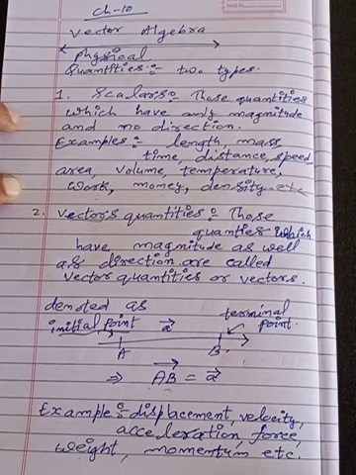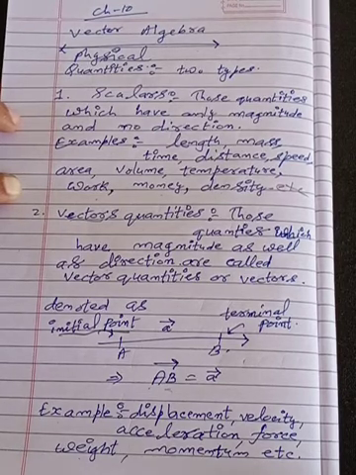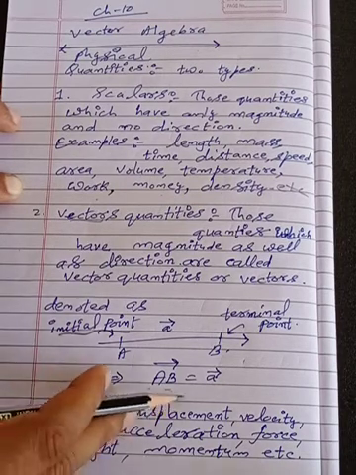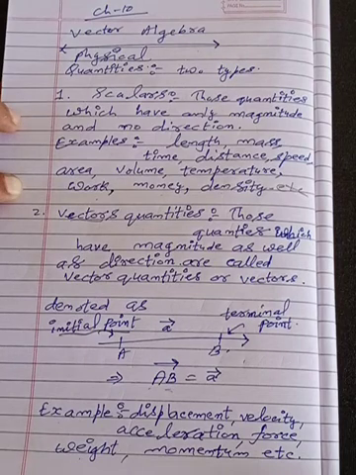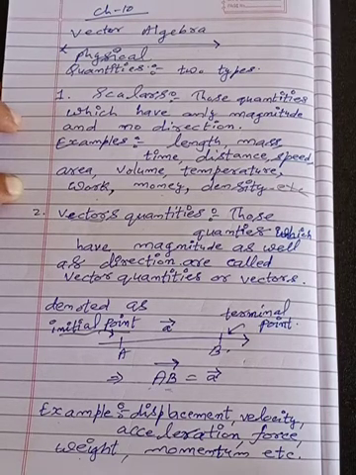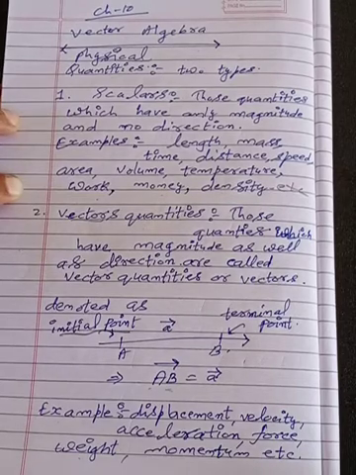When we are talking about displacement, it is in meter or centimeter because it is also a distance. Displacement is always a vector quantity because it should be in a particular direction. And acceleration: when a body is moving in a particular direction with its velocity increasing or decreasing, it will be in a particular direction. So it is also a vector quantity.